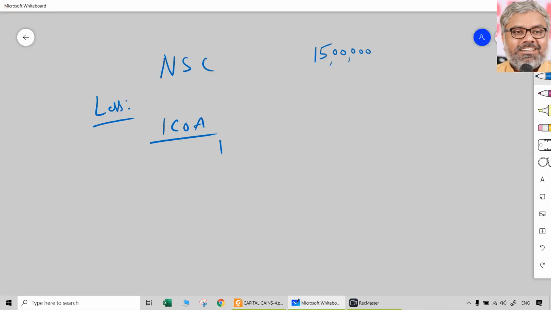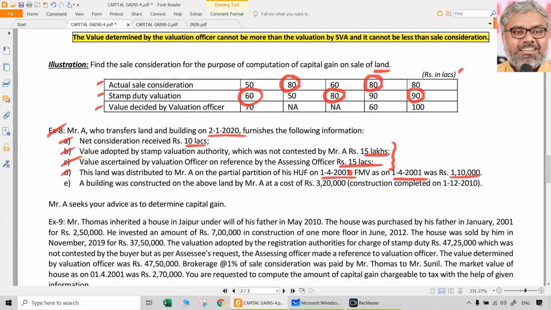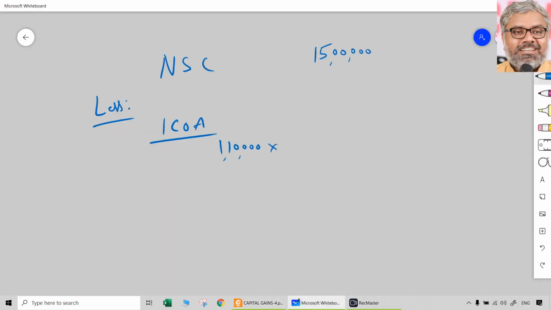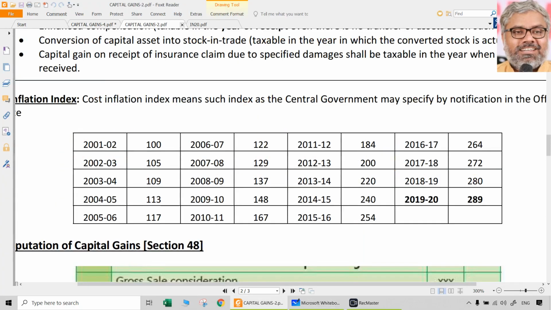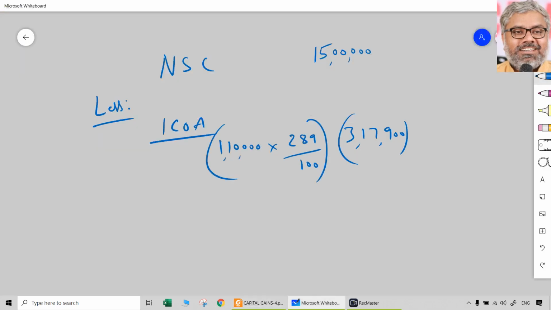How to calculate? Cost of acquisition in this case will be whatever the fair market value on 1/4/2001, 1,10,000, into, we need to remember the index numbers, for the previous year 289 divided by 100. Do the calculation. 1,10,000 into 289 by 100. That will be how much? 3,17,900. So the index numbers have to be there: 289 for the previous year, 100 for prior to 1/4/2001, anything is 100 only.